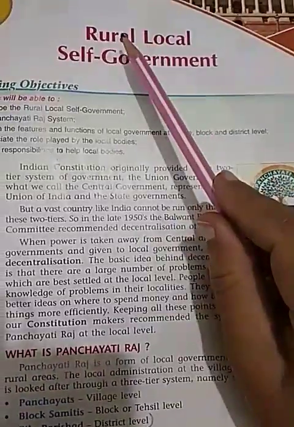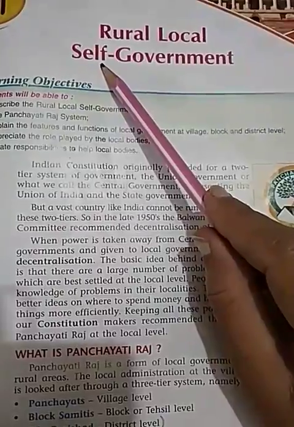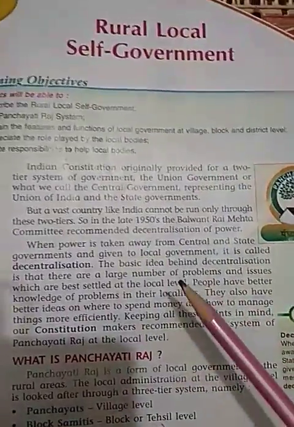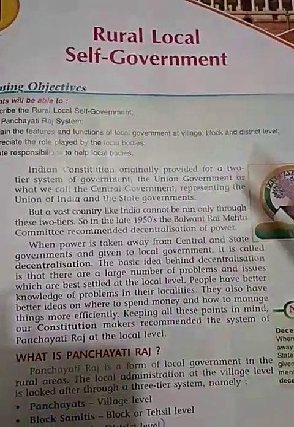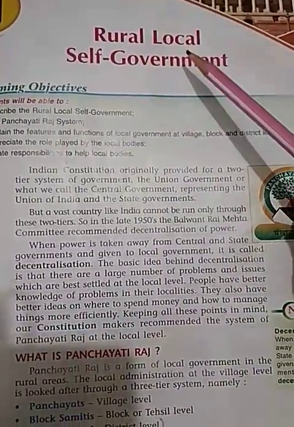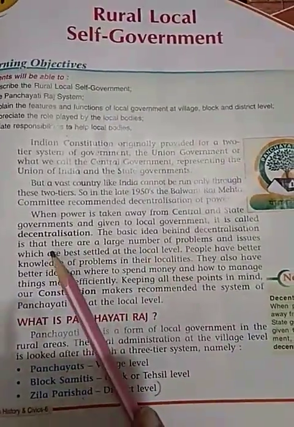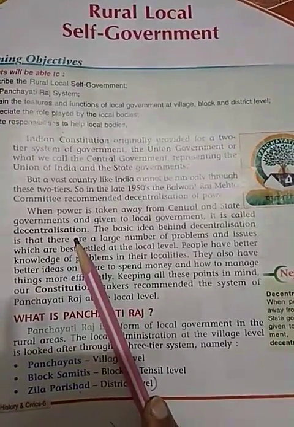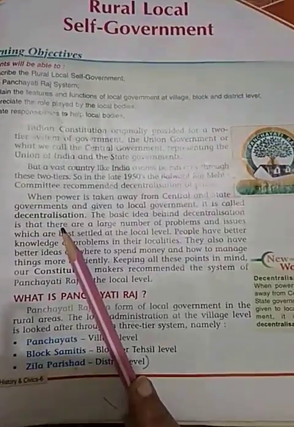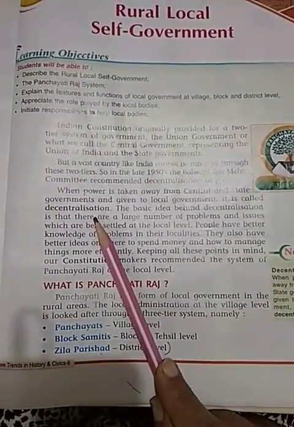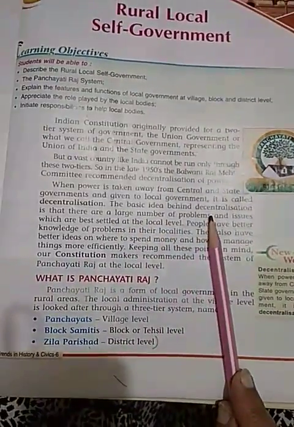Like here we are talking about rural local self-government, and when we talk about urban local self-government, it means those powers are taken from central and state government and given to these rural or urban local self-government bodies. That is known as decentralization. It means to distribute those particular powers among different organs that will govern their own areas.